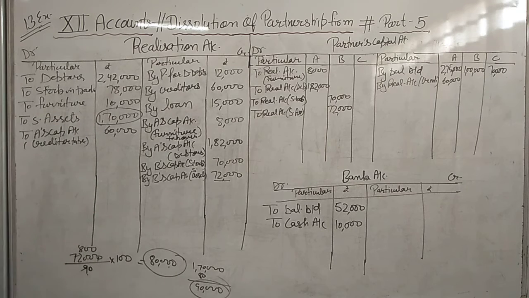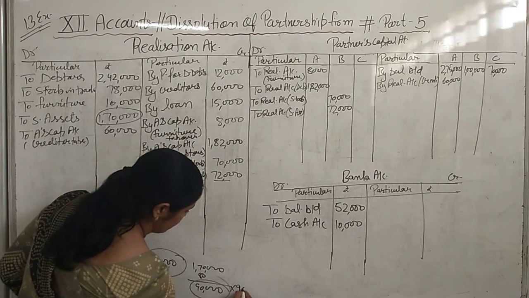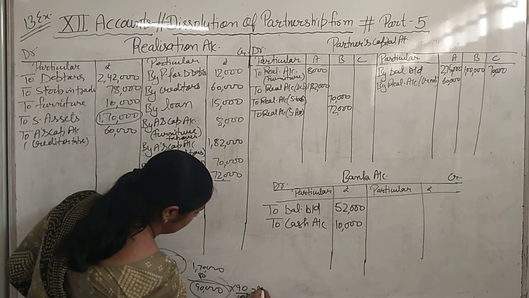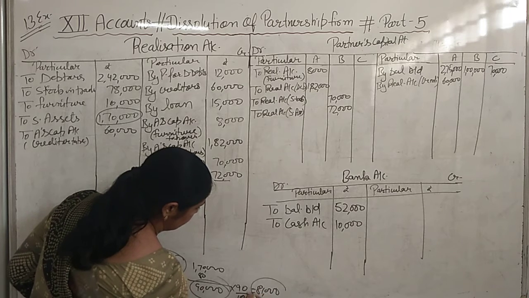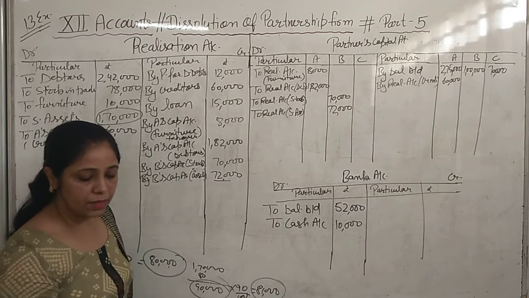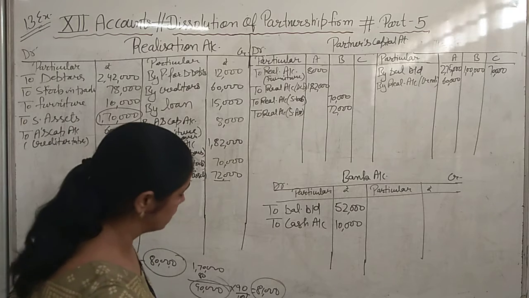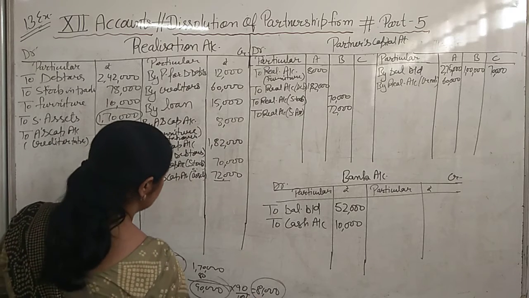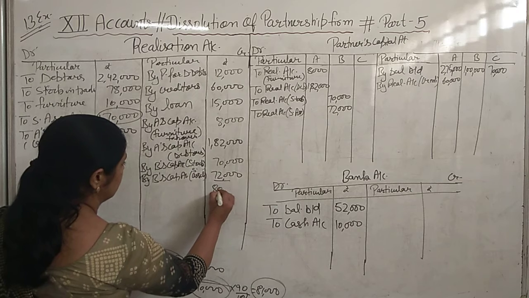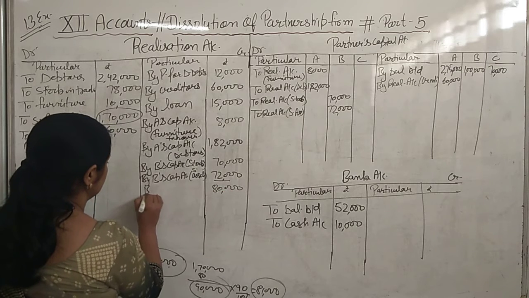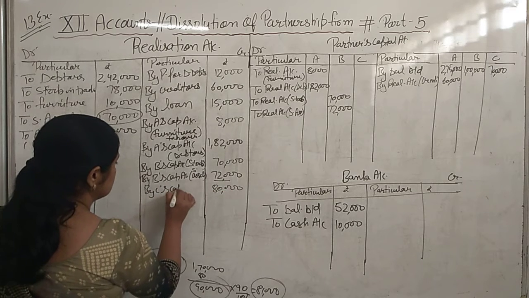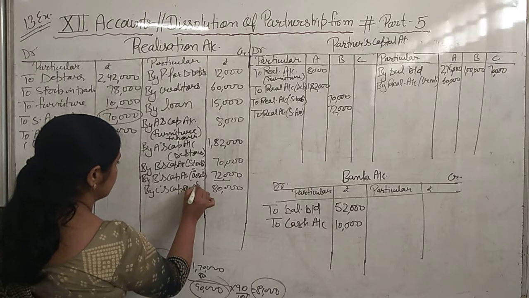That remaining sundry assets are 90,000. That C is taking at 90%. 90% of 90,000 is 81,000. But C is taking at 1,000 discount. It means at 80,000 C is taking the remaining sundry assets.